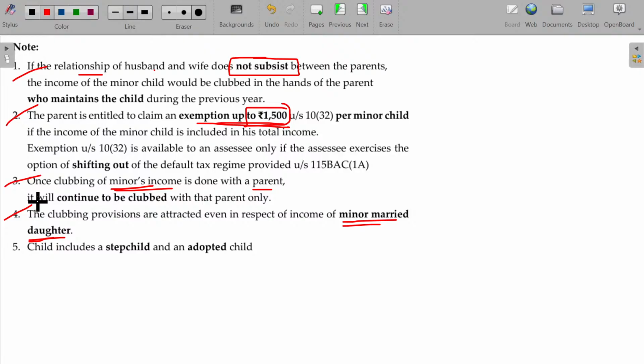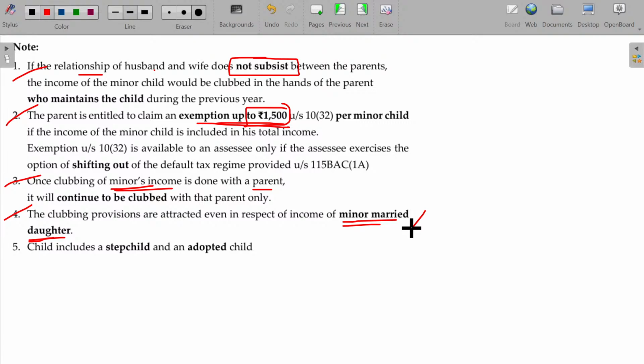Minor married daughter. Don't get confused with that statement here. Focus on your exams, in your studies. This is now illegal. Okay, sir, this option is better than focusing on CA and CMA exams, sir. Now it is illegal. Minor married daughter, earlier it was there.